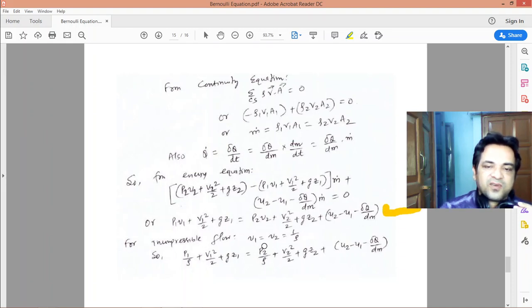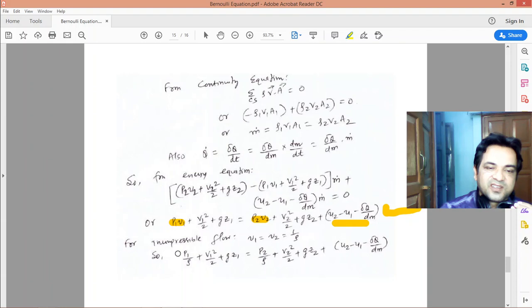So for an incompressible flow, the small v's are the specific volumes, meaning volume per unit mass, so the reciprocal will be the density. If there is no volume change, as for an incompressible flow, we can write small v1 and v2 as the reciprocal of the density. So these terms I can write using the density: p1/ρ plus v1²/2 plus g z1 equals p2/ρ plus v2²/2 plus g z2 plus this additional term.